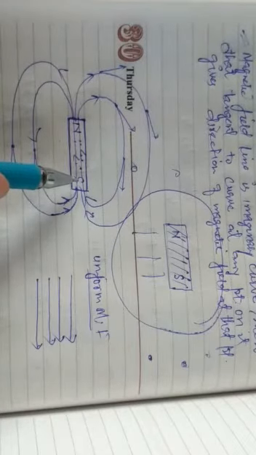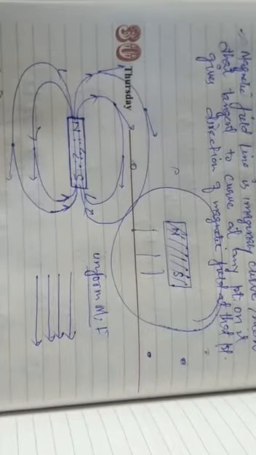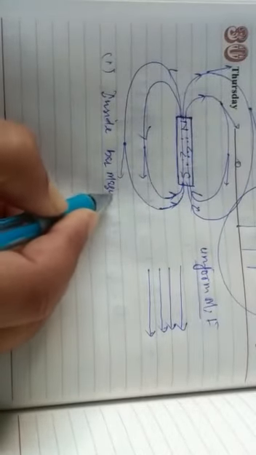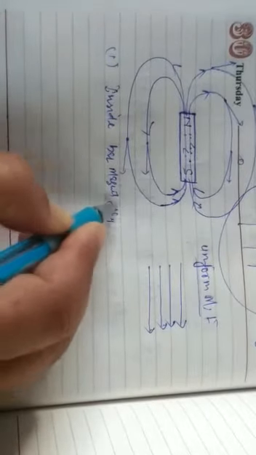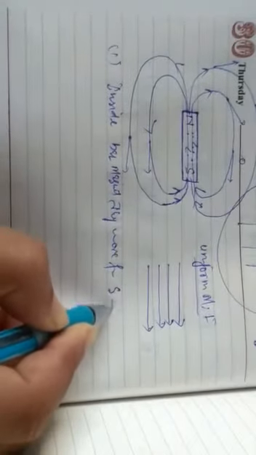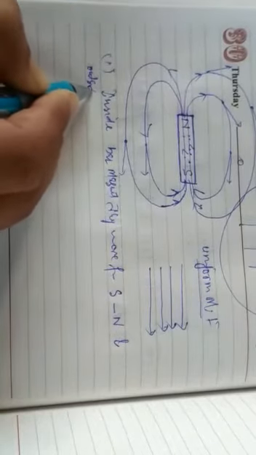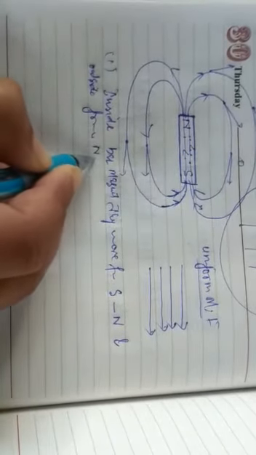Inside the bar magnet, they move from south to north, and outside, from north to south.